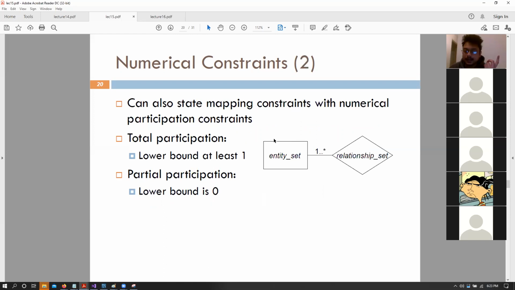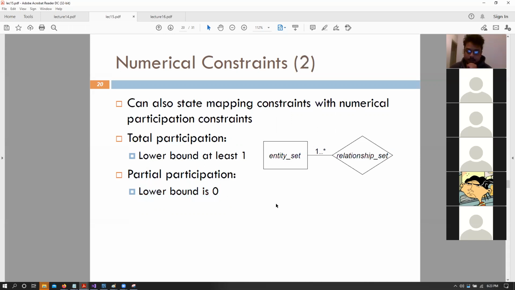All of those mapping cardinalities can also be represented using these 1 to star or 0 to star things. And we can also represent participation using these stars as well. So if we want a total participation with a lower bound of at least 1, we can say 1 to star. That means that we need at least one tuple to be mapped. If we want a partial participation, we can say 0 to star or 0. Right, that is, it does not require any participation, or 0 to star means 0 or more